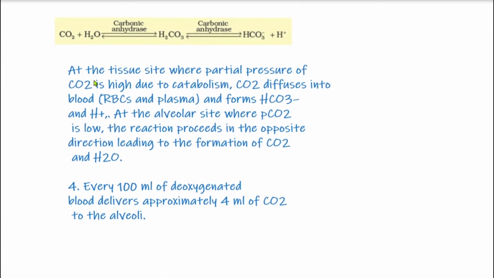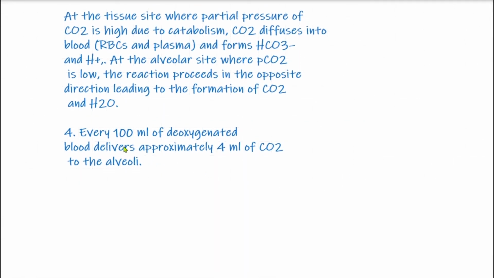So at the tissues, PCO2 is high, so CO2 will diffuse into the blood, and in blood, in RBCs and in plasma, it will form bicarbonate ions and hydrogen ions. But in the alveoli, as the PCO2 becomes low, these bicarbonate ions will combine with these hydrogen ions to release the CO2, and this CO2 is exhaled out.